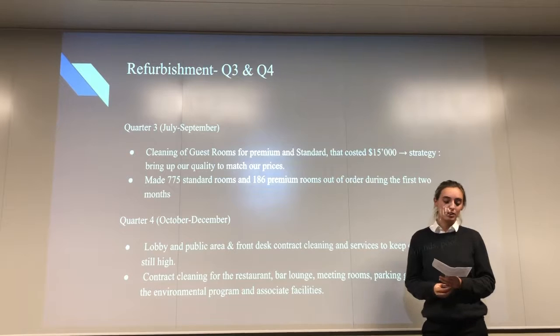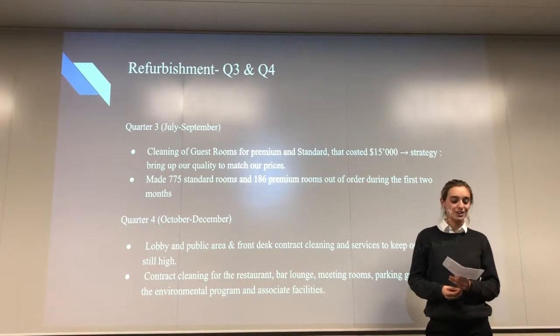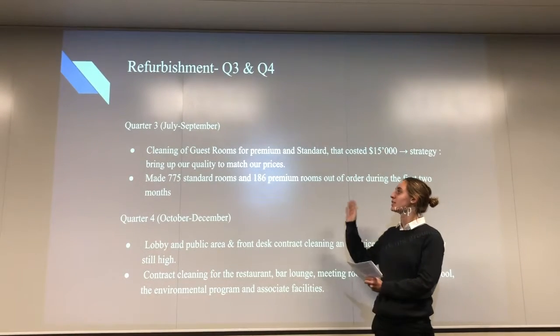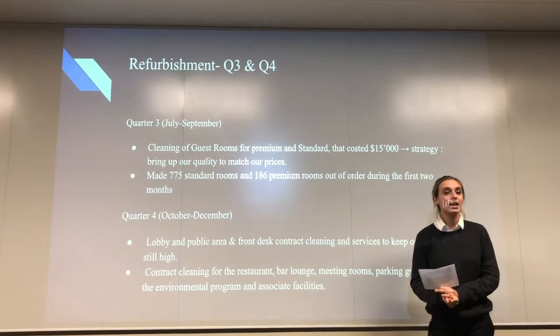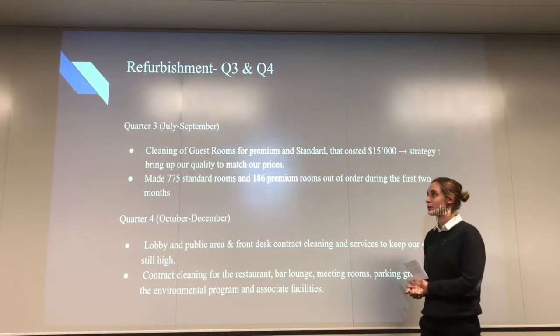As we said earlier, the contract takes 2 months and it implies a certain amount of rooms that are out of order. This is why we had on average 775 standard rooms and 186 premium rooms out of order throughout the third quarter.